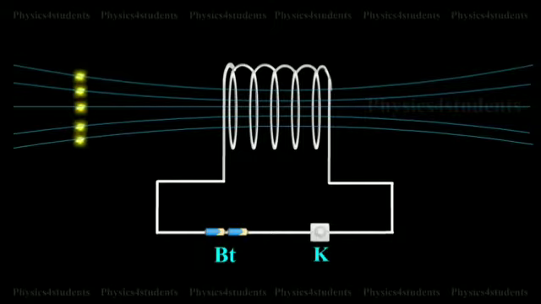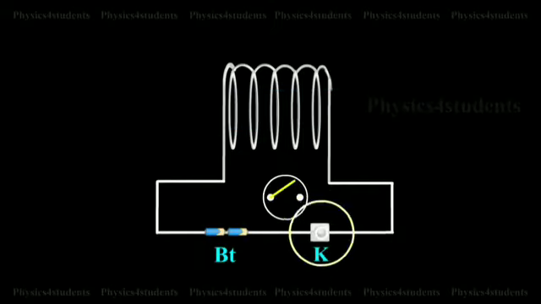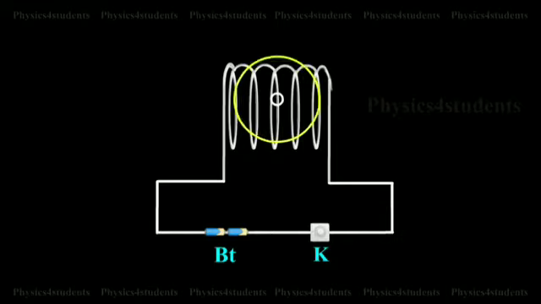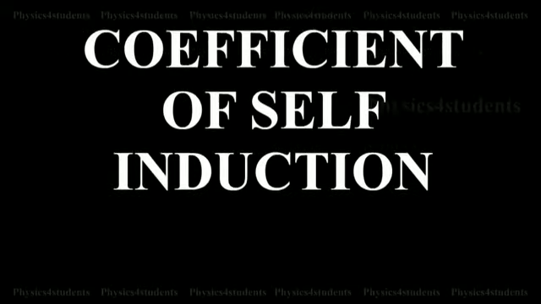This phenomenon is known as self-induction. The EMF induced is called self-induced EMF. Induced means தூண்டப்பட்ட current. The inductor is a device used to store energy in a magnetic field when an electric current flows through it.